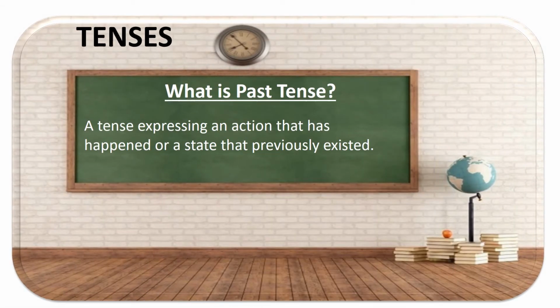The next is the past tense. Now, what does the past tense say? Past tense is a tense expressing an action that has happened or a state that previously existed. So, in past tense, you will have activities that have been completed, that were done, finished. So it's not happening right now. It was completed some time ago, a year ago, a week ago. The action is completed.